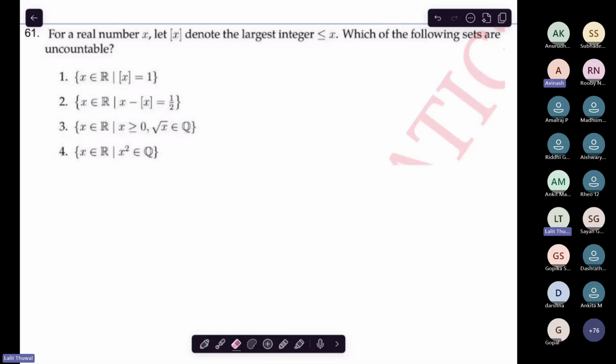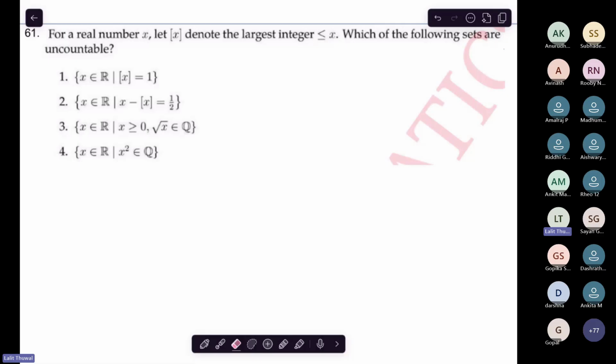So the set is countable. Okay, very good. So all of you understood now why that comes out to be countable? Because each rational number has at most two square roots, so that must be countable.